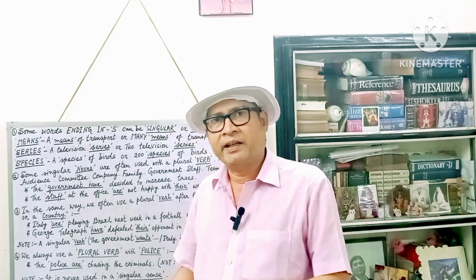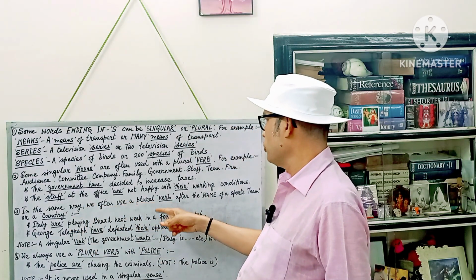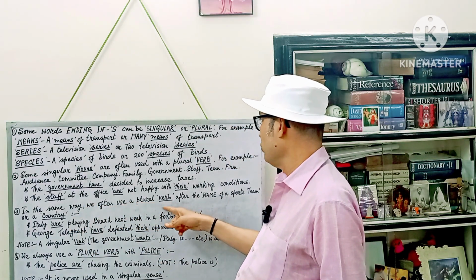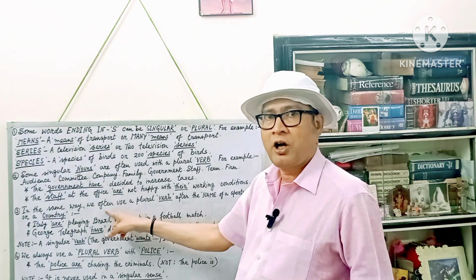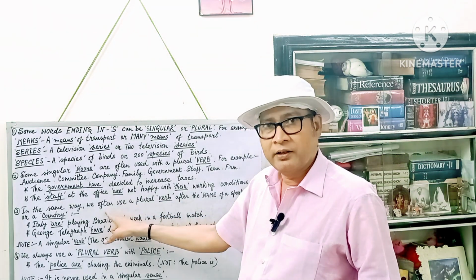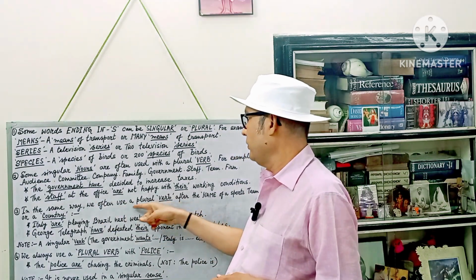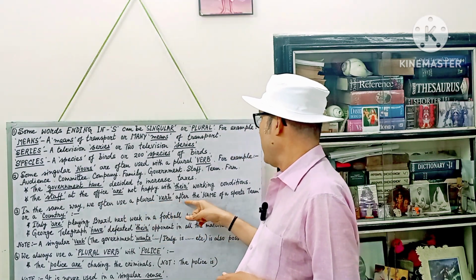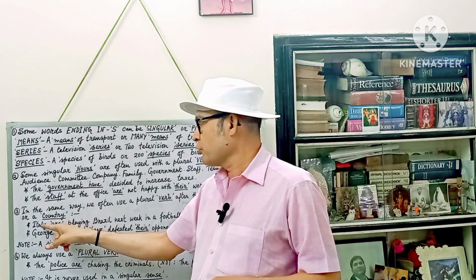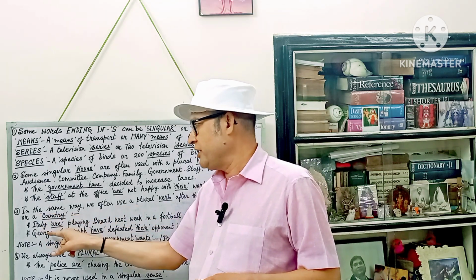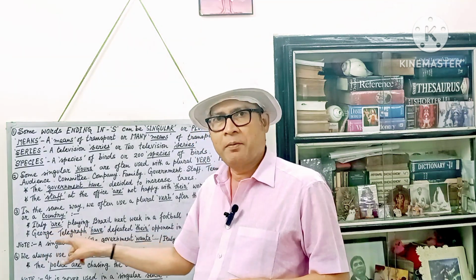This is no mistake, because here you see, we often use plural verbs, often, not always. Often means frequently. We frequently use some plural verb after the name of a sports team or a country. Here, first one, the example of a country, Italy, and the second one, George Telegraph, the name of a team.